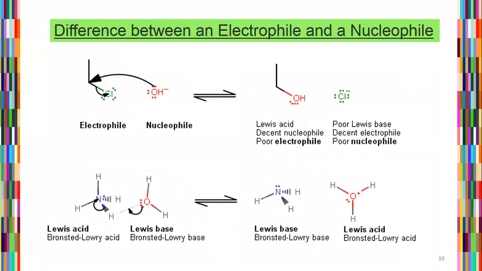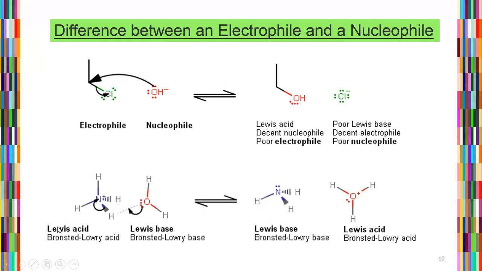Now, the reactions between electrophiles and nucleophiles. The nucleophile's lone pair is attached to the chlorine, forming a Lewis acid, which is called the pure electrophile, while the chlorine, which is attached to the lone pairs, is called the poor nucleophile.